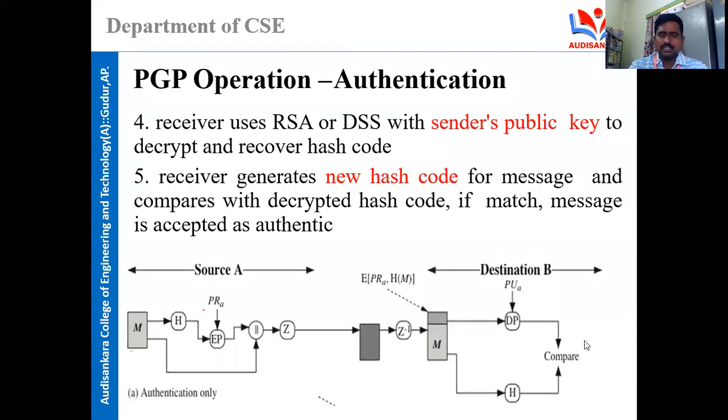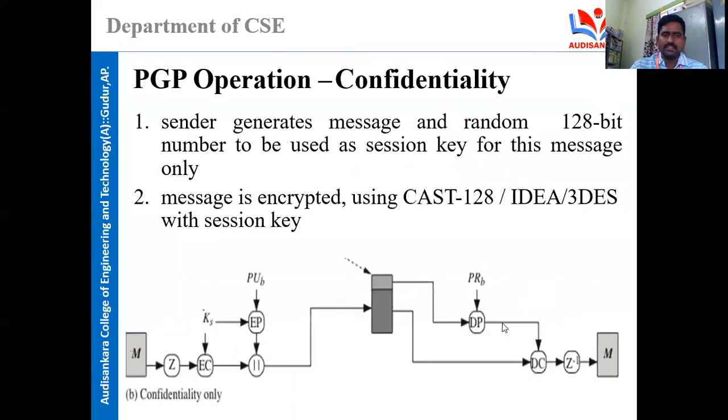We all know that a public key is open to all users, so any user can use that public key to decrypt the message. So there is no confidentiality; anybody can decrypt that message and see it. In the previous operation, the confidentiality is missing.